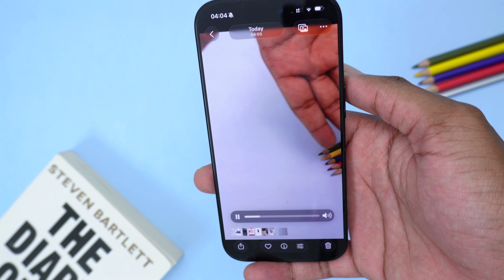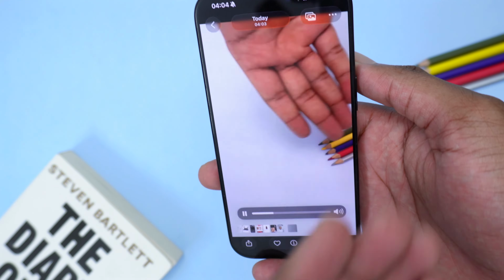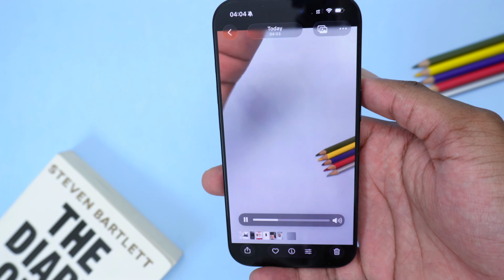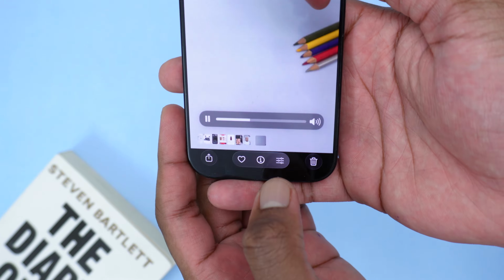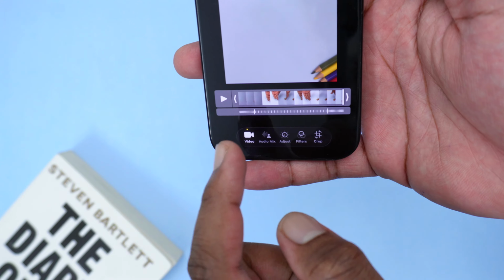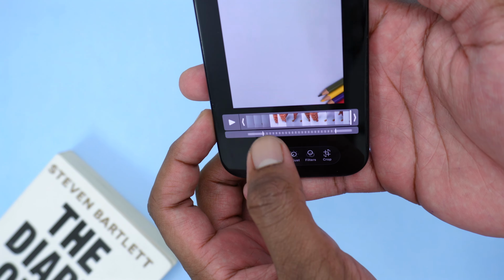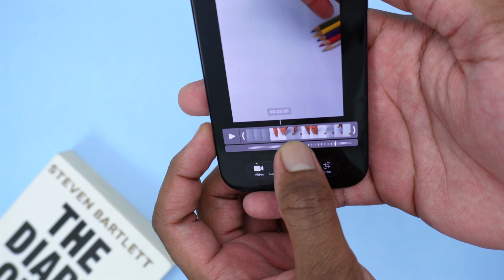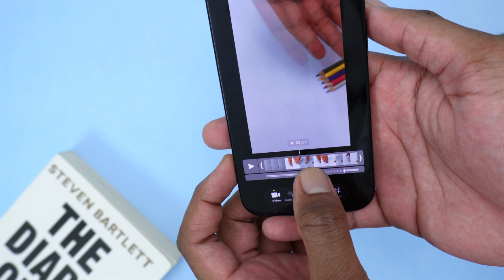Now, you can customize this by further editing your specific video by simply tapping here on these 3 little lines, and then you've got, for example, this slider that allows you to choose at which minute or second you want it to start becoming slow.